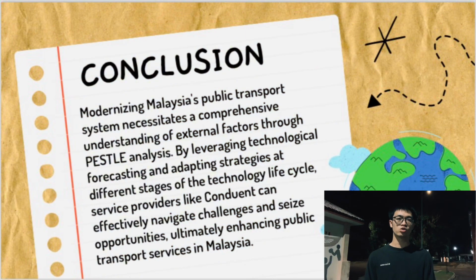So, as a conclusion, by adjusting their strategies at each stage of the technology life cycle, Conduent can effectively manage the MRT Kajang line, improve the experience for passengers, and stay a key service provider in Malaysia's public transport system.